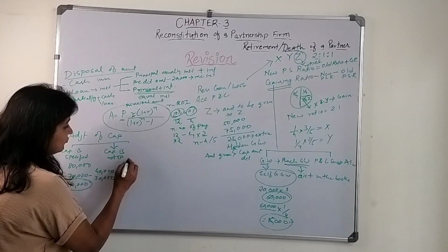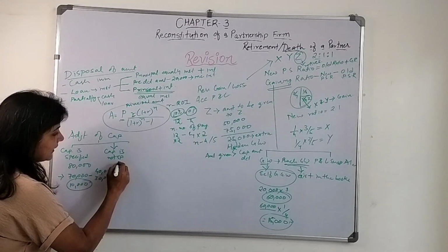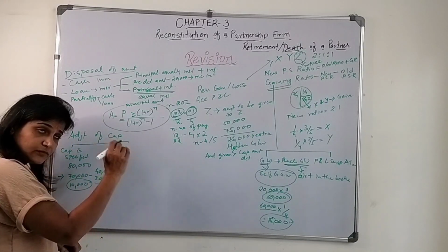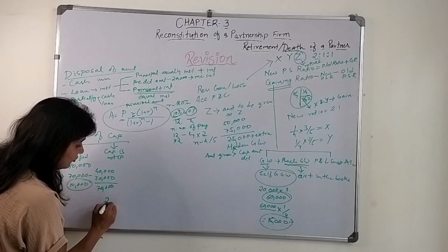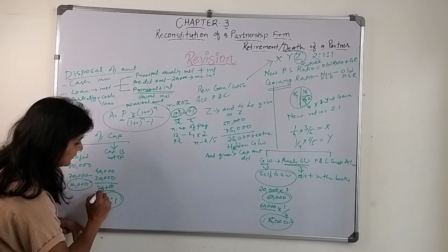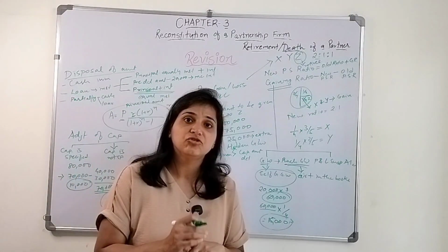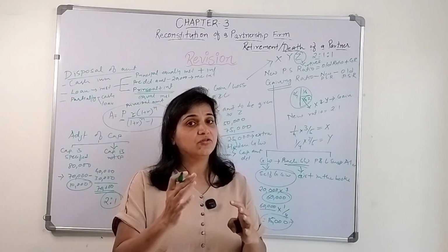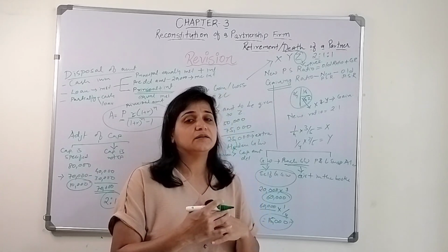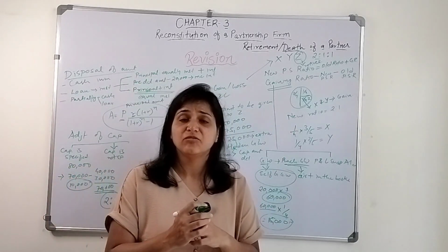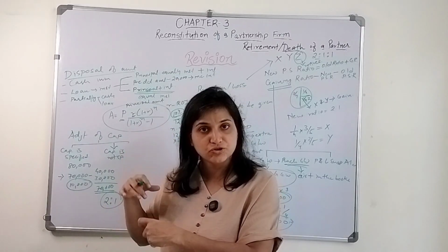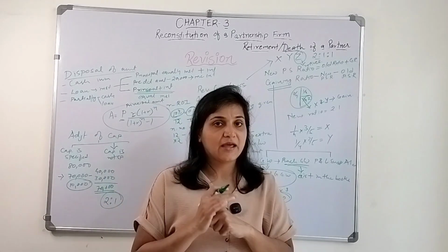Let's say the same situation, capital is not specified and the total capital of these 2 partners is 70,000. Their new profit sharing ratio is 2:1. So this 70,000 will be in the ratio of 2:1. If any amount needs to be brought into the business by the partners, they will bring that cash amount, or else if their existing capital is more than what it should be, then we need to pay off that capital amount.